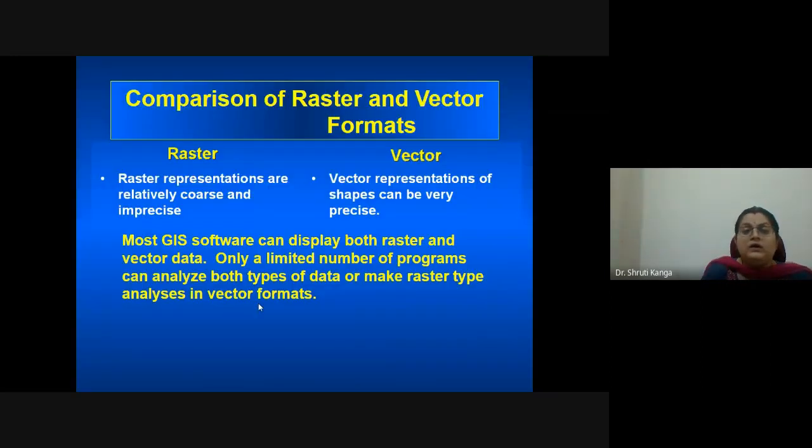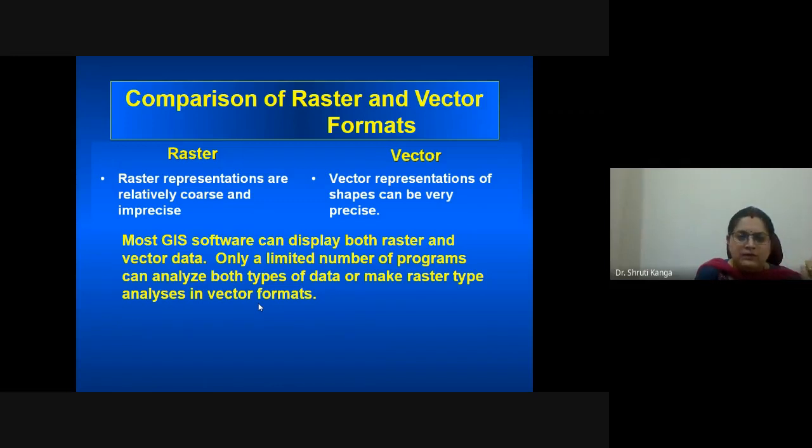Okay, if you compare these data sets, that part also we have tried to cover in our previous lectures, where in case of raster the representations of various point, line and polygons are relatively coarser, whereas in case of vector the representations are sharper and precise.